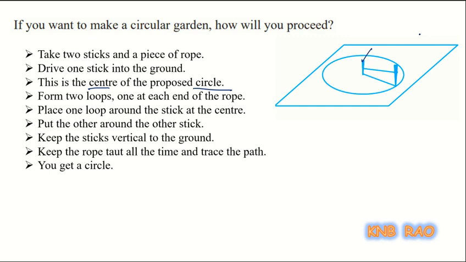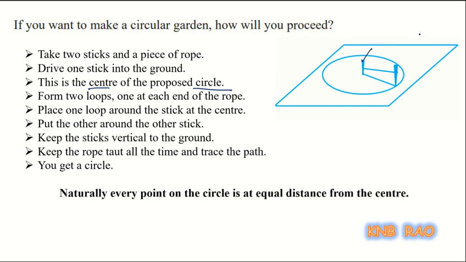So anyway children, very important, naturally every point on the circle that we have drawn is at equal distance from the center. So this fact we are using while defining the circle, very important, we will be defining the circle with that condition.